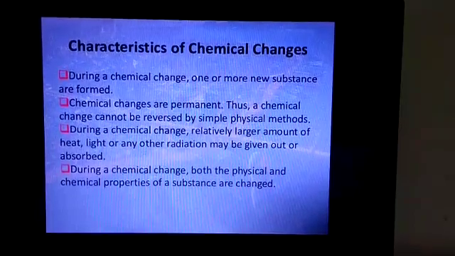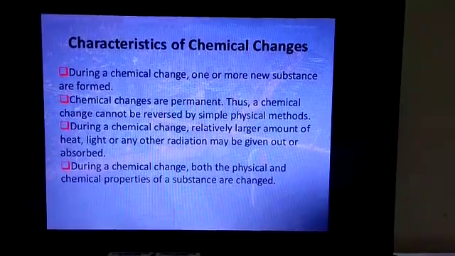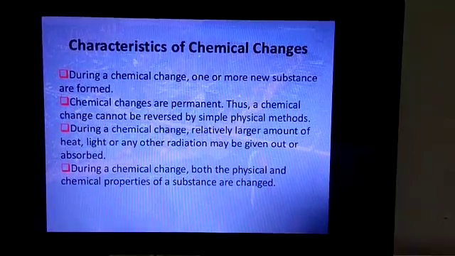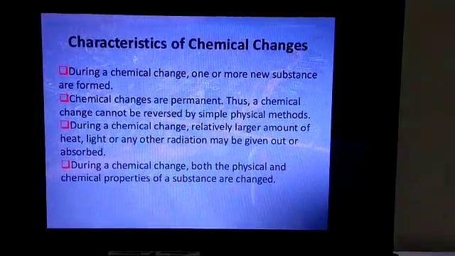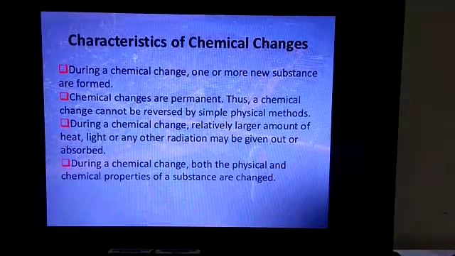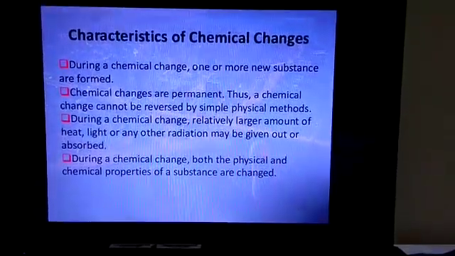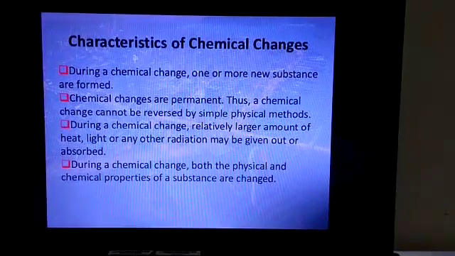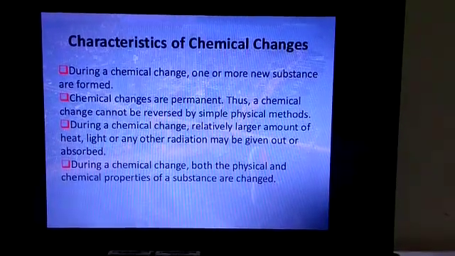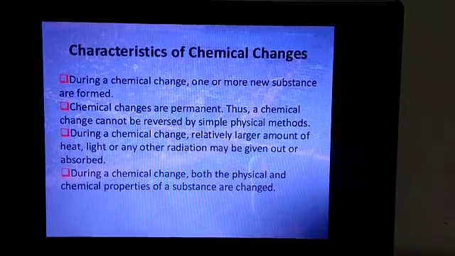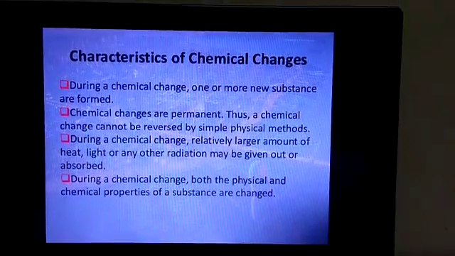During a chemical change, a relatively large amount of heat, light or any other radiation may be given out or absorbed. Both physical and chemical properties of a substance are changed, and there is also a change in the mass of the substance undergoing a chemical change.